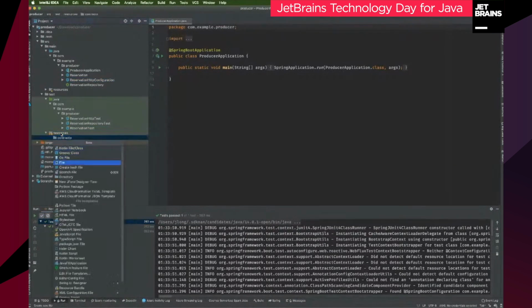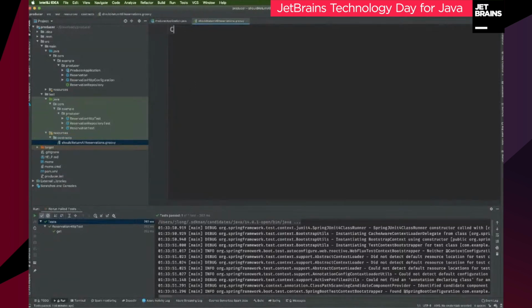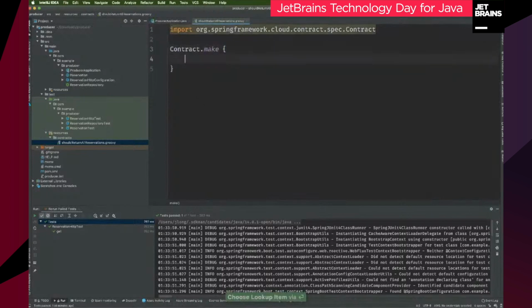Now, a contract is a file that gets transpiled into a test that actually runs against your working API. Okay, so I'm going to create a Spring Cloud Contract. I can use several different DSLs. I'm going to use the Groovy one. You can also use Kotlin. You can use Java. There's a property file or YAML file version of it. Lots of different approaches. The Groovy one is the most well known, so I'm happy to lead you to this one first.